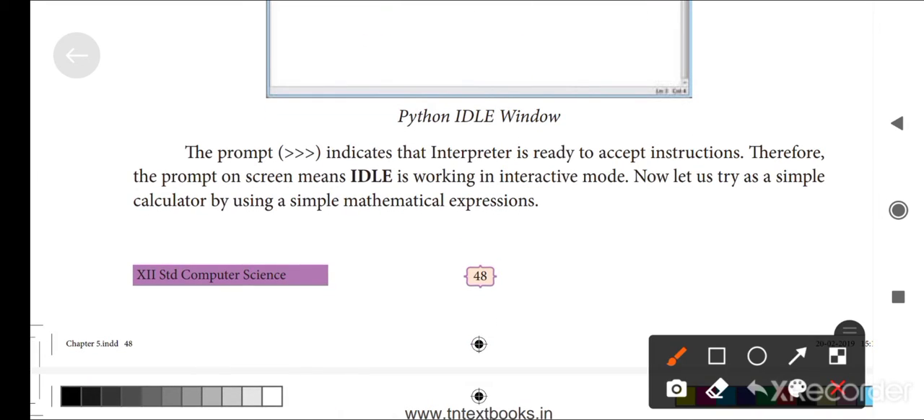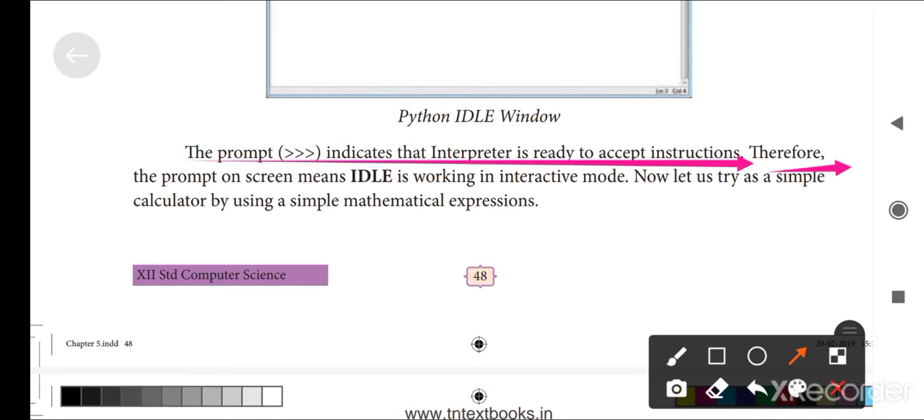The prompt indicates that the interpreter is ready to accept instructions. It means these 3 greater than symbols, the Python prompt, must appear. Then only can we type the program. If it does not appear, we cannot type any program to develop something for our basic needs.